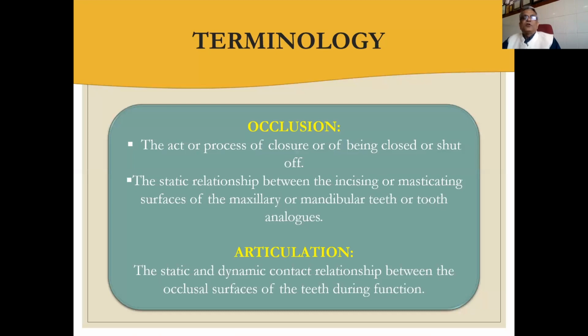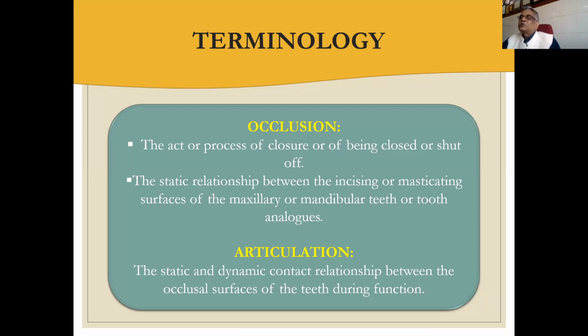As per the terminology of GPT-9, the act or process of closure or being closed or shut off is the literal meaning of occlusion, and it is the static relationship between the incising or masticating surfaces of maxillary or mandibular teeth or tooth analogs. Tooth analog means implant.